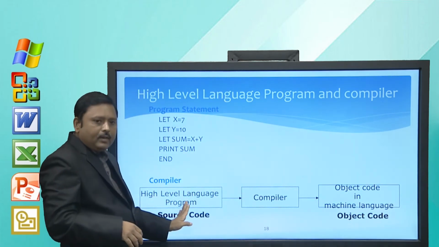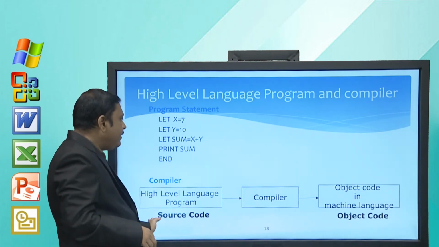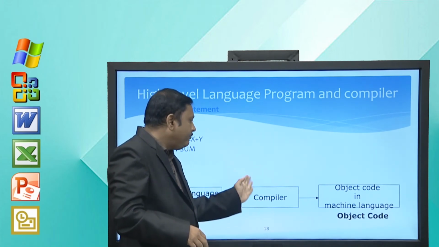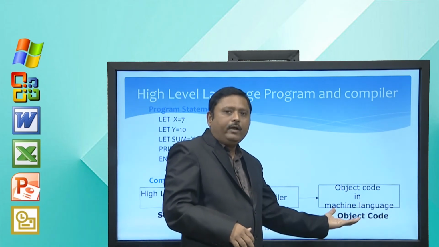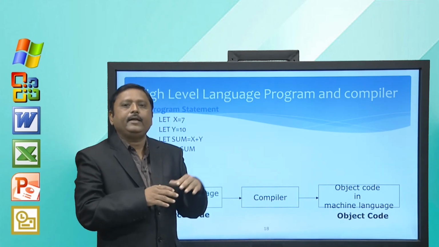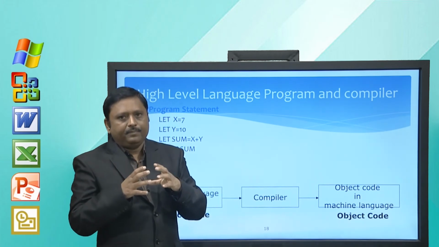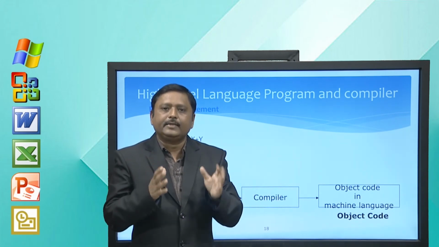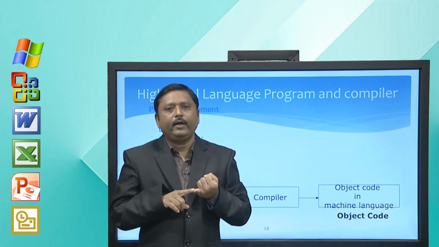You write a high level language program, which is also called source code, and then you run this program using a compiler, which converts your source code into object code or low level language, which is specific for the machine. It is called object code. So, another program is required, which is called compiler. In case of assembly language, we require an assembler. In case of high level language, we require either a compiler or an interpreter.